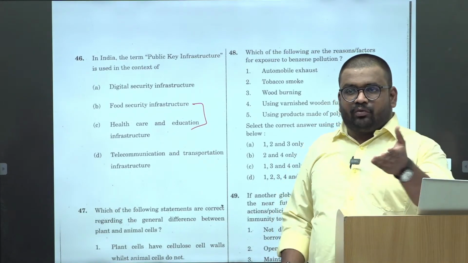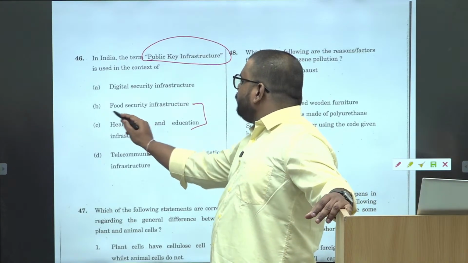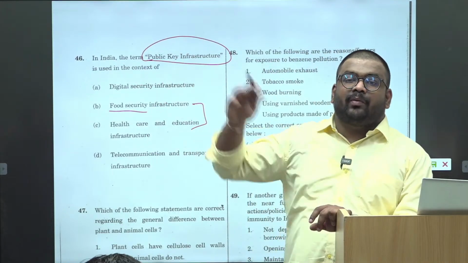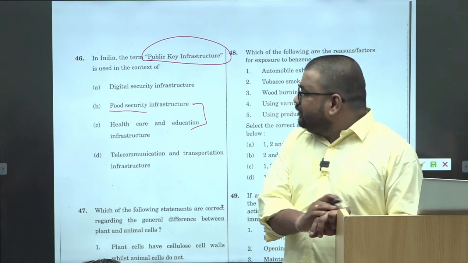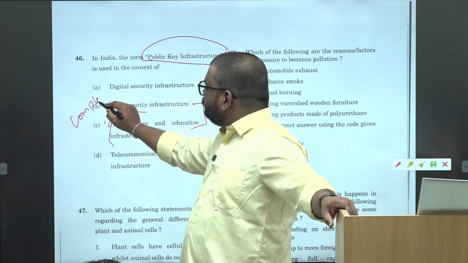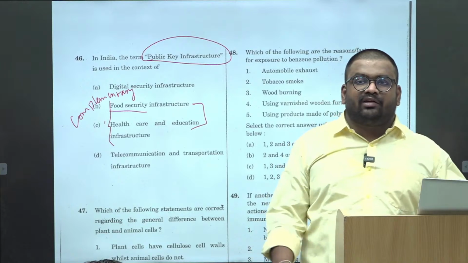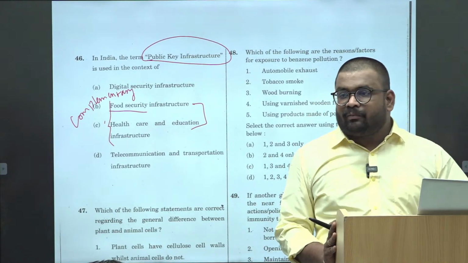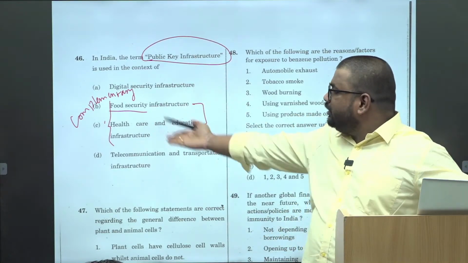But that is the most important thing: if food security is public infrastructure, then health and education will also automatically be public infrastructure. Public infrastructure एक ही नहीं होता है, right? That means these two are complementary. So B और C तो answer हो ही नहीं सकता है. All you have to think about is A and D.